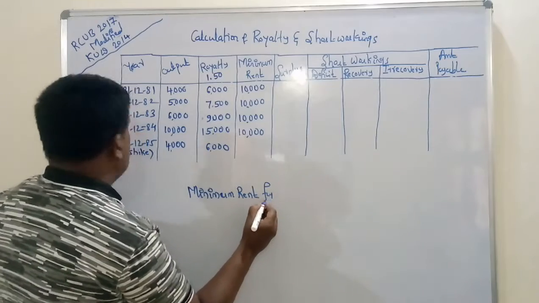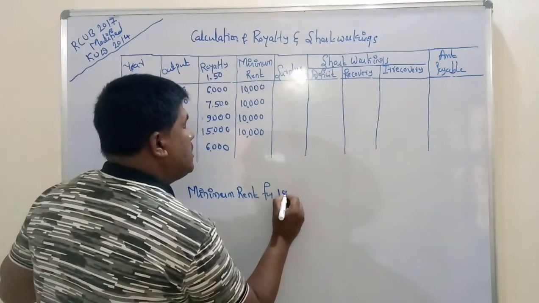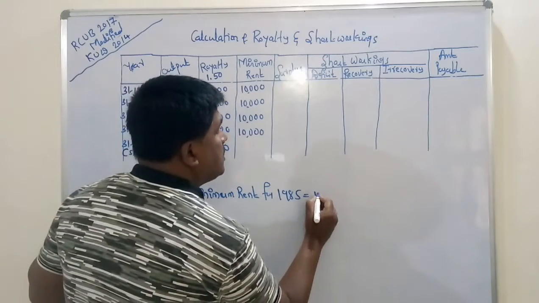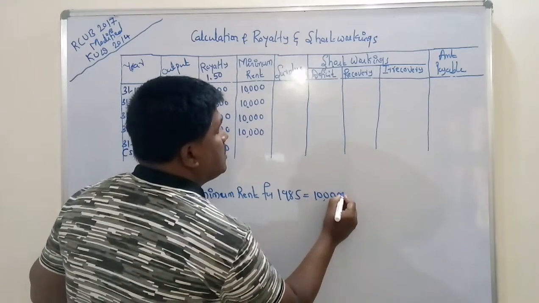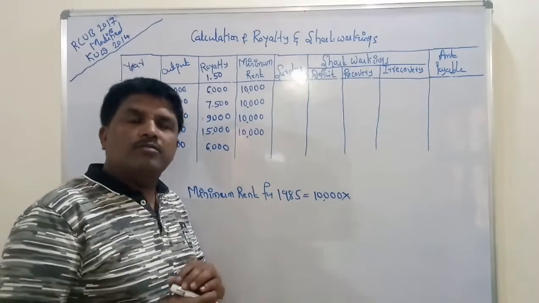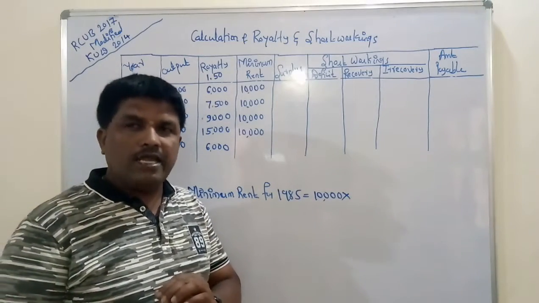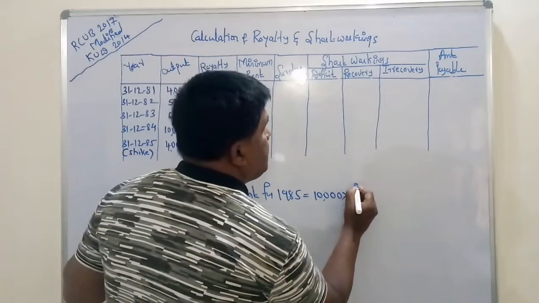Minimum rent for 1985. How much is the minimum rent? 10,000 in total. Out of 12 months, there is a strike for 3 months. Further, how many months remain? 9 months. You take 9 months.